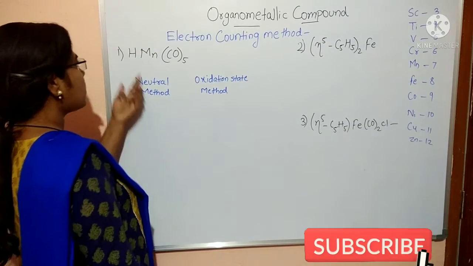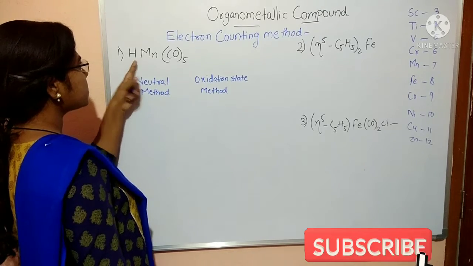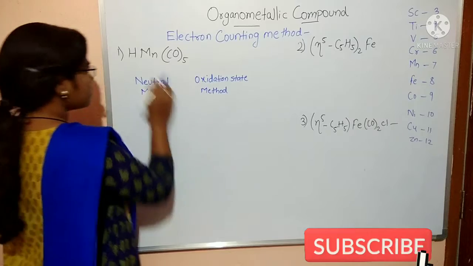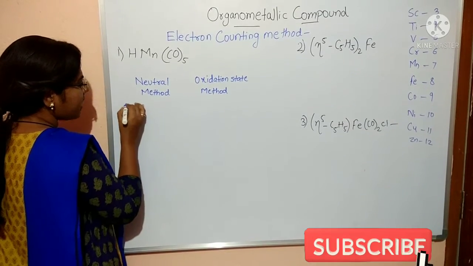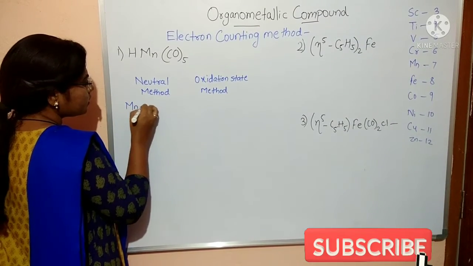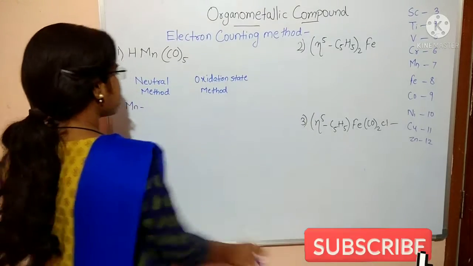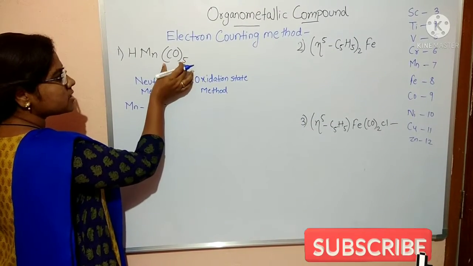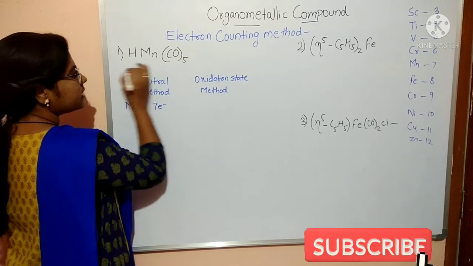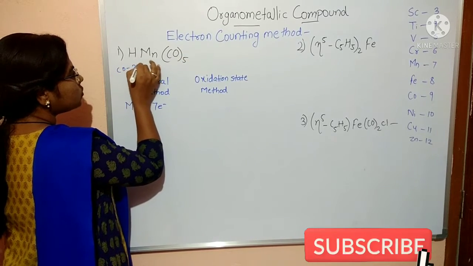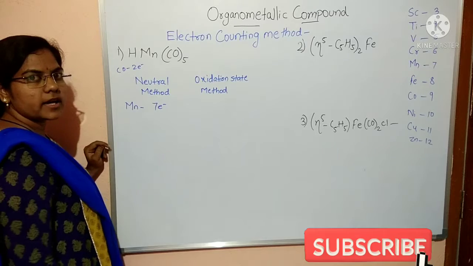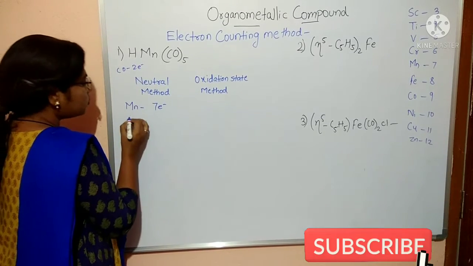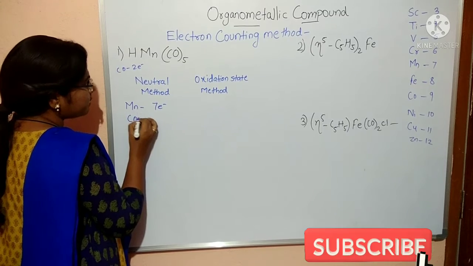Our first compound is HMn(CO)5. Manganese has how many electrons? 7 electrons. Then CO donates 2 electrons; carbonyl means CO donates 2 electrons, that we will consider.